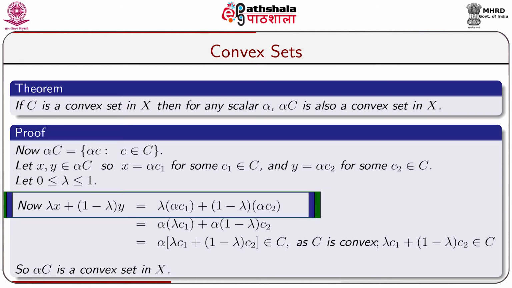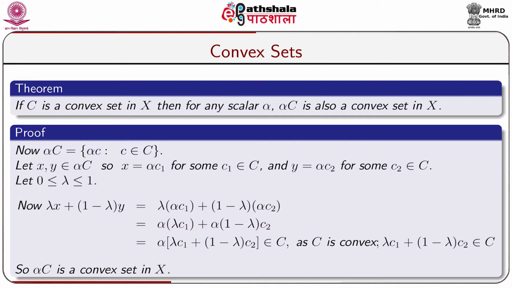Now, lambda x plus 1 minus lambda y is equal to lambda into alpha c1 plus 1 minus lambda into alpha c2, which equals alpha into lambda c1 plus alpha into 1 minus lambda into c2, which is equal to alpha into lambda c1 plus 1 minus lambda into c2. This belongs to alpha C, as C is convex, because lambda c1 plus 1 minus lambda into c2 belongs to capital C. So, alpha C is a convex set in X.